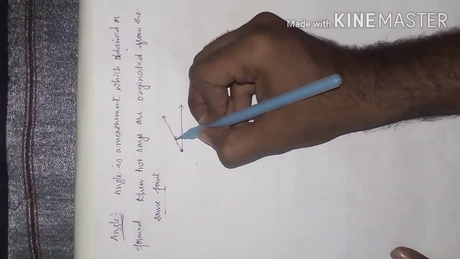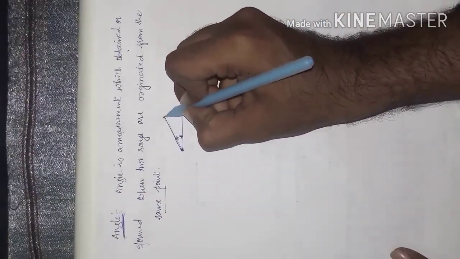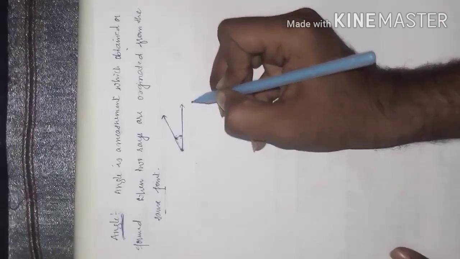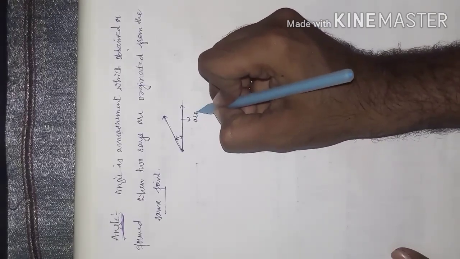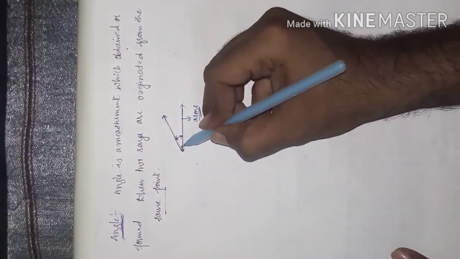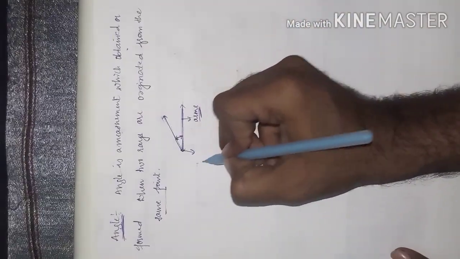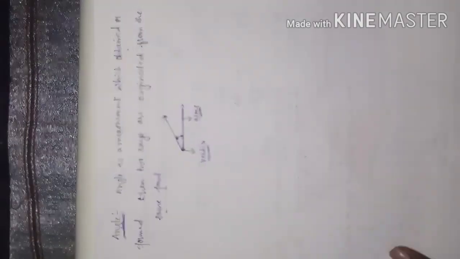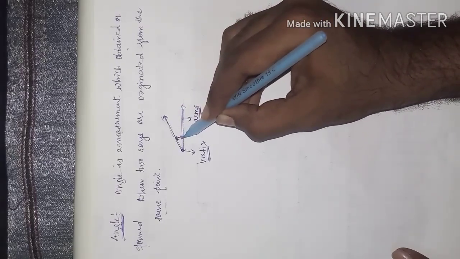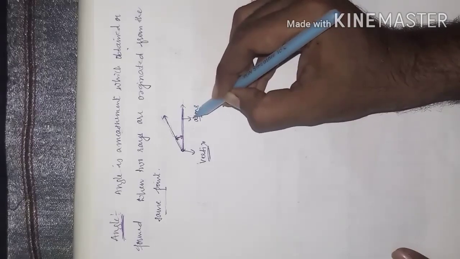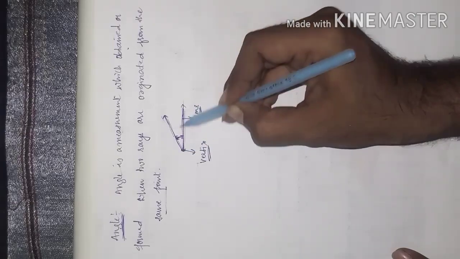This measurement we call an angle. The rays which help to form an angle are called arms, and this point is called the vertex. Definitely this is also one point, and these are the two rays.